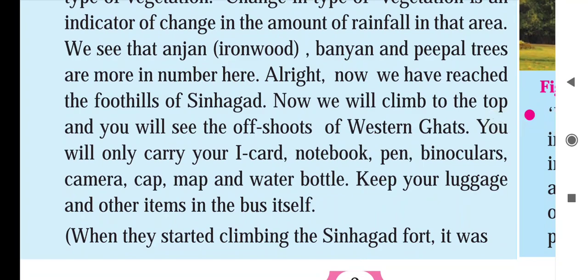Now children, we are going to visit the fort of Sinhagad because we have reached the foothills. You can see the offshoots of the Western Ghat from Sinhagad. So just carry your water bottle, iCard, notebook, pen, pencil, binocular, camera and map, and keep the remaining luggage in the bus itself.